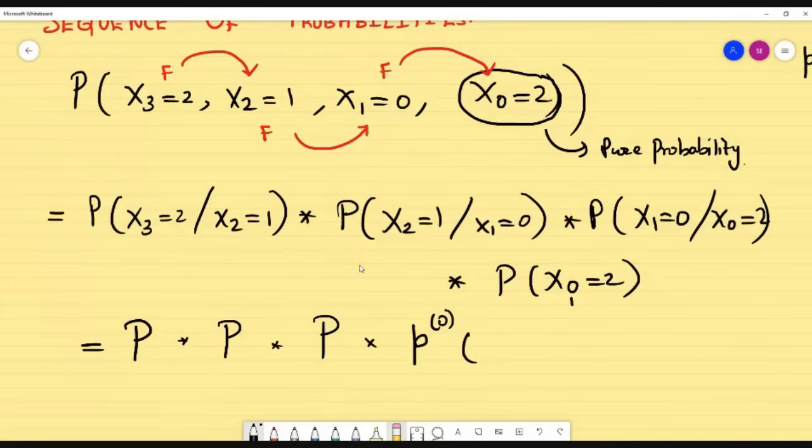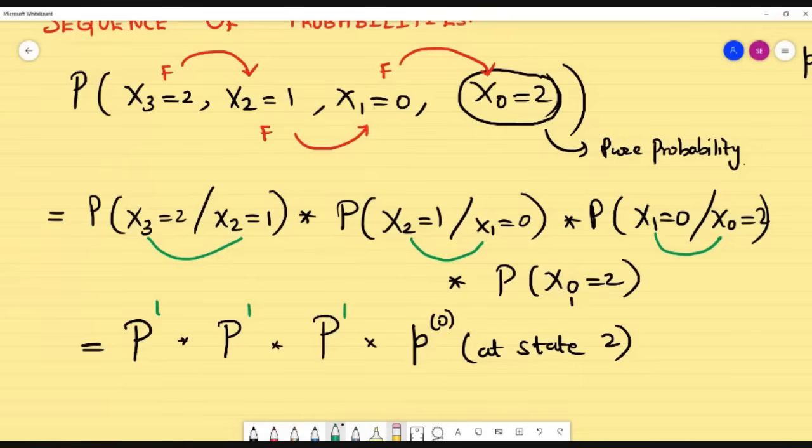So I have to see at state 2. In state 2, I have to see at step 0. So now you see, all the differences here are 1: 2 to 3, 1 to 2, 1 to 0. So the difference is 1. So P1. That means P1 is nothing but the given matrix P.